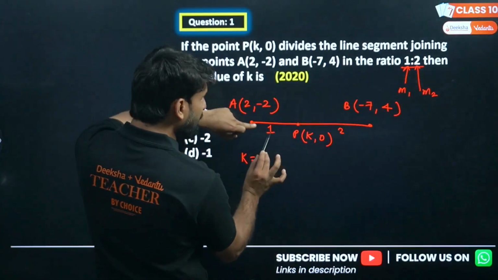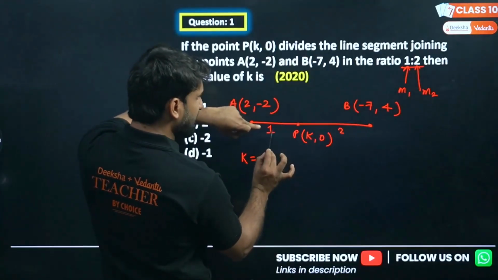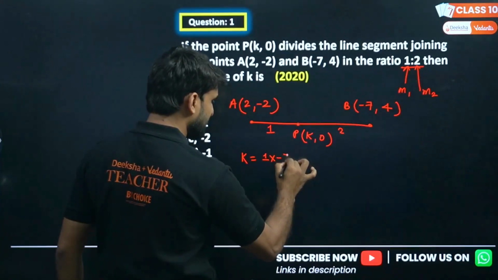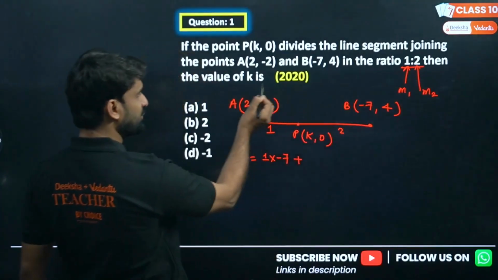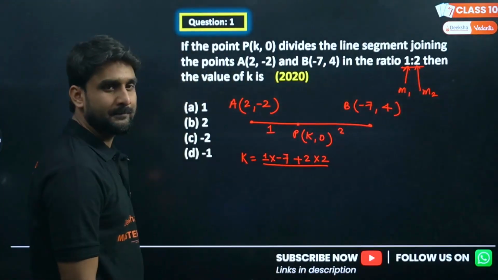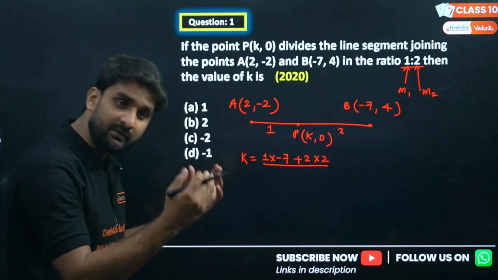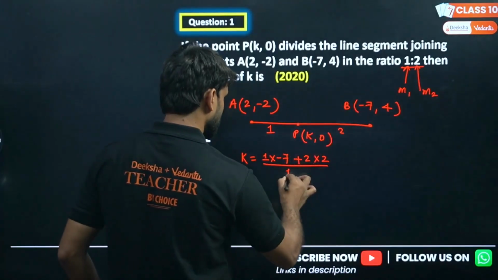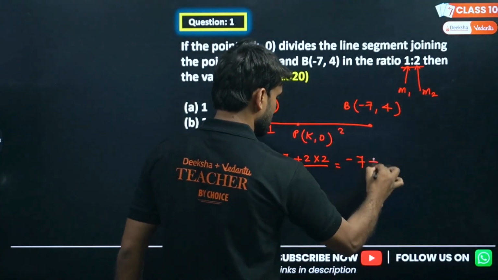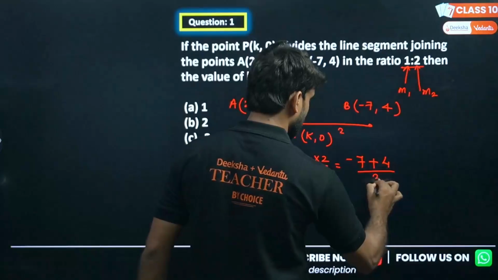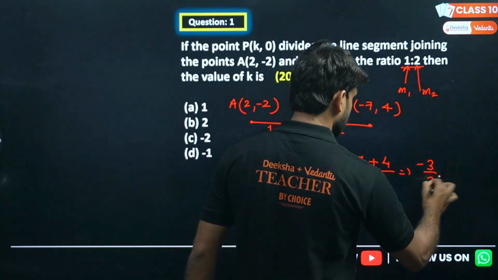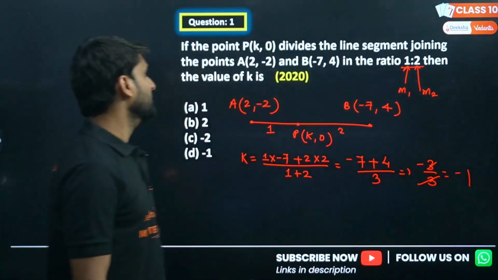If you are taking the ratio 1 to find x, which x will be helpful for you? This one. So 1 into -7 plus, if you are taking this ratio, you have to take this x, 2 into 2, divided by m1 plus m2, which equals 1 plus 2. So this will be -7 plus 4 divided by 2 plus 1, 3. So -7 plus 4 will be -3, divided by 3, cancelling, we are getting -1. So we are getting k as -1.